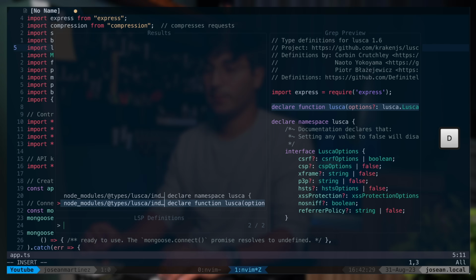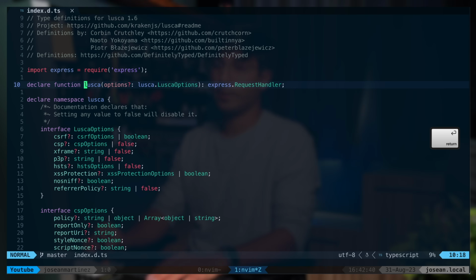If I use GD, that'll show me the LSP definitions. And again, this is just Telescope, so you can use Ctrl+K and Ctrl+J, which we defined earlier, to navigate through them. And you can press enter to go to that file. Because that added an entry to the jump list, you can use Ctrl+O to go back.